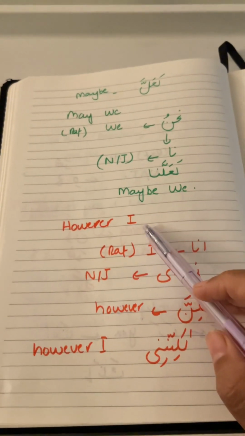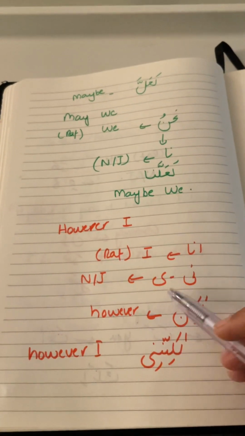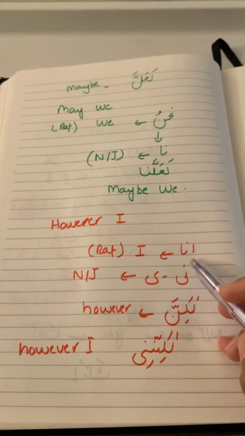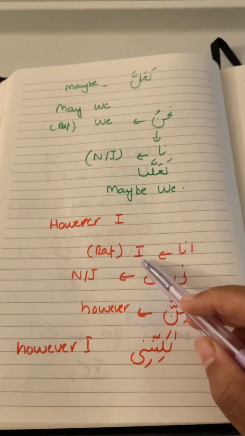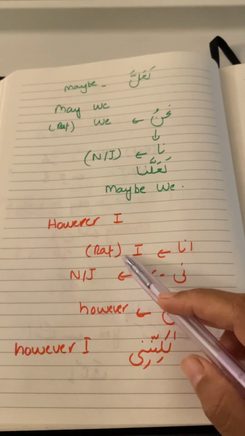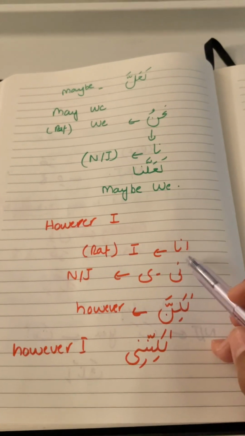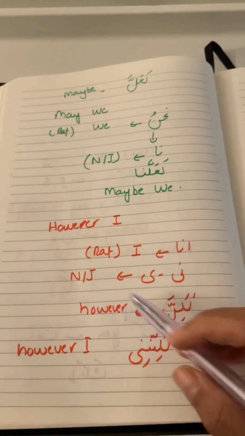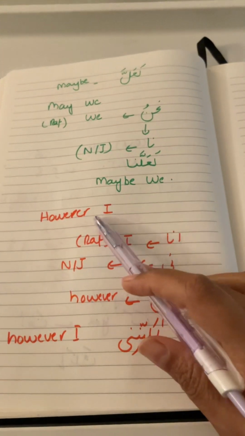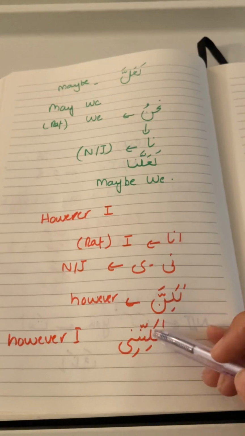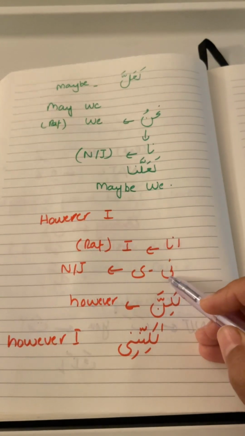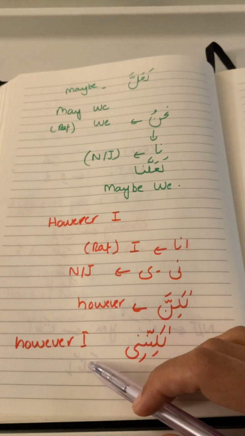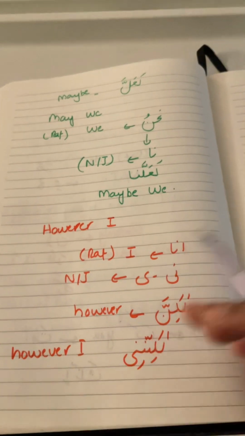Now what if we want to say however I? We know that lakinna means however, and ana means I, but the pronoun ana is an independent pronoun in rafa status, and the attached forms of it are ni or i, and they could be nasab or jar. So if you want to say however I, we will use this ni and say lakinnani. That means however I.